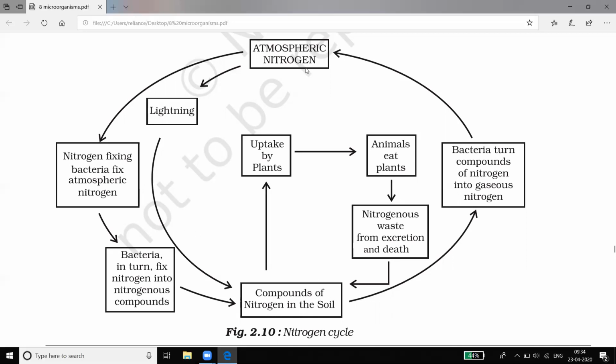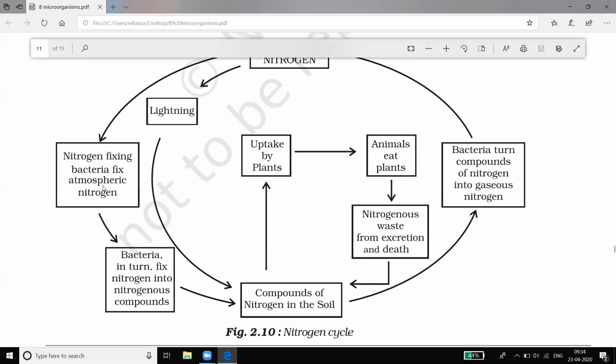Another way shown here: nitrogen fixing bacteria present in the soil, which are rhizobium and blue green algae or cyanobacteria, take up nitrogen and convert it to usable compounds. These bacteria in turn fix the nitrogen, and plants are able to absorb these nitrogenous compounds.